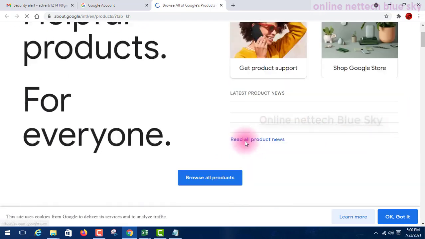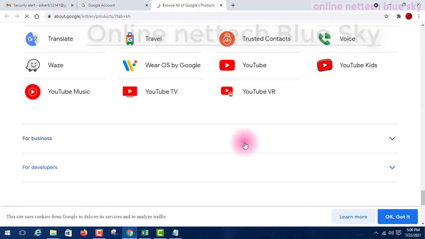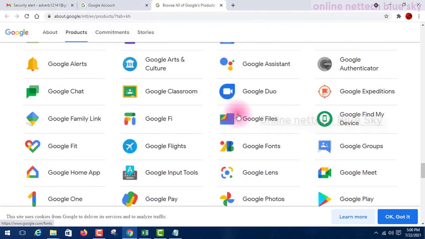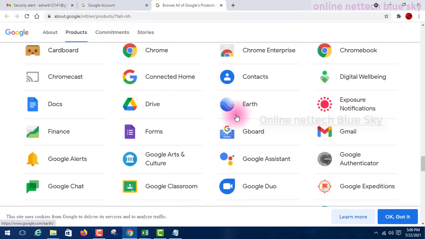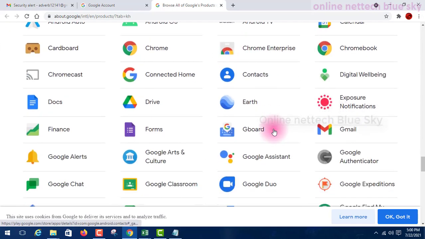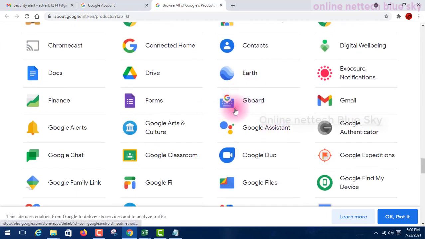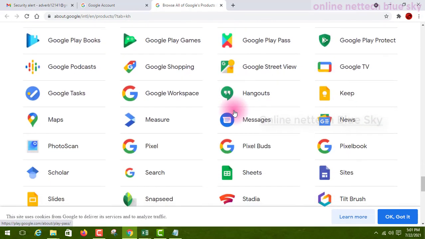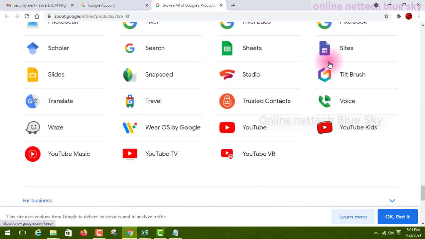You can see more Google tools and Google business types showing. Google business is one way you can create your online shop through your Google account, and you can sell your items and products. Okay, so I will show you.